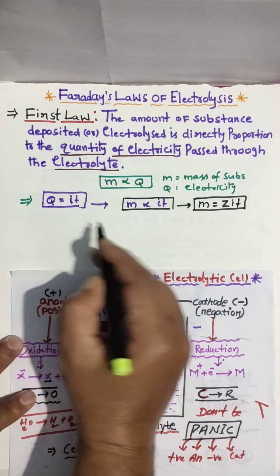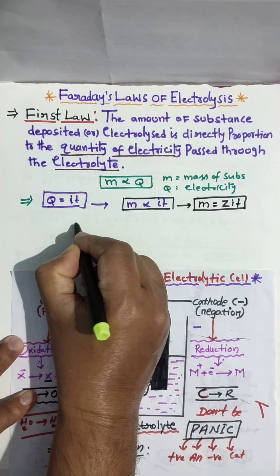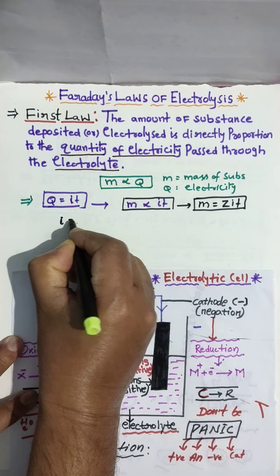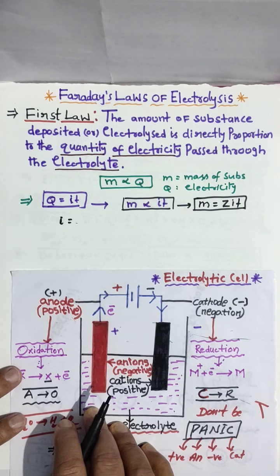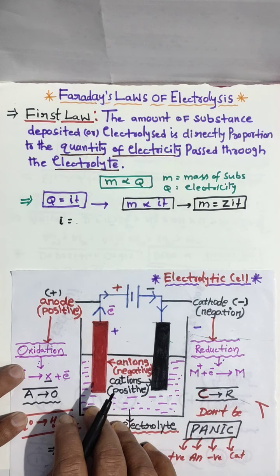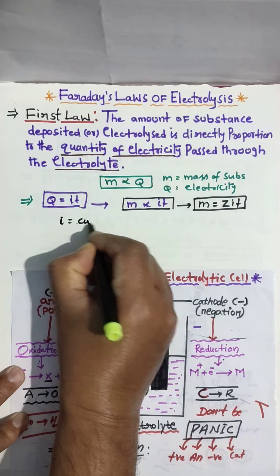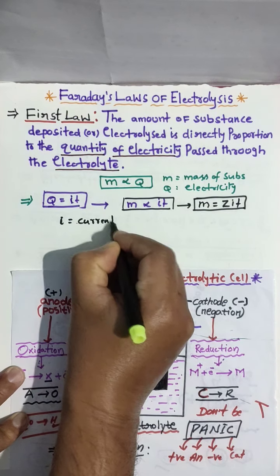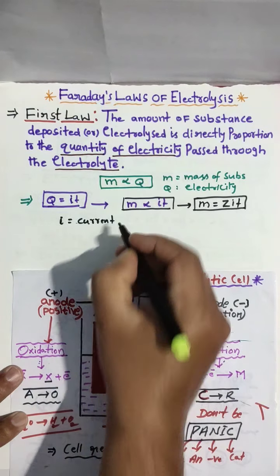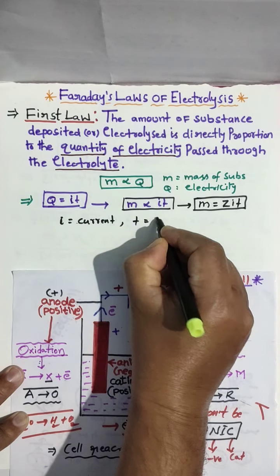M you know, Q you know. What is I here? I is nothing but current. T is nothing but time.